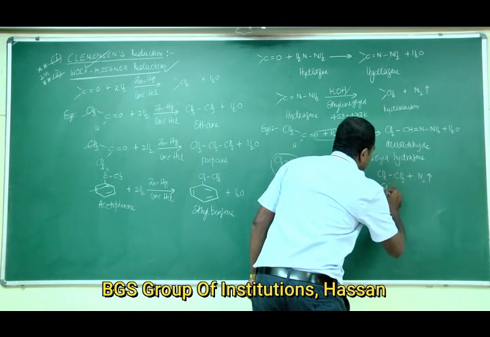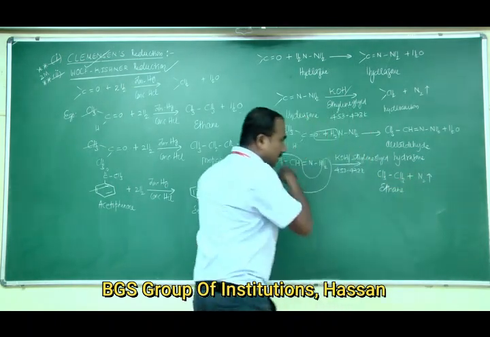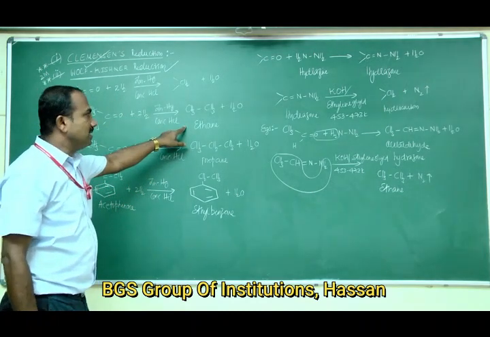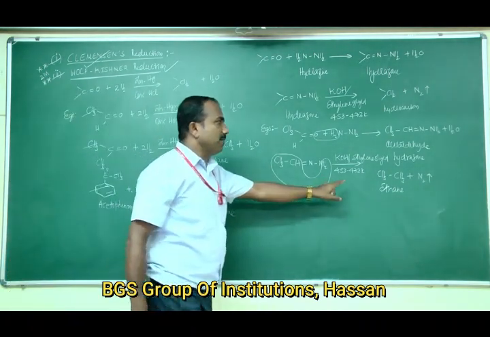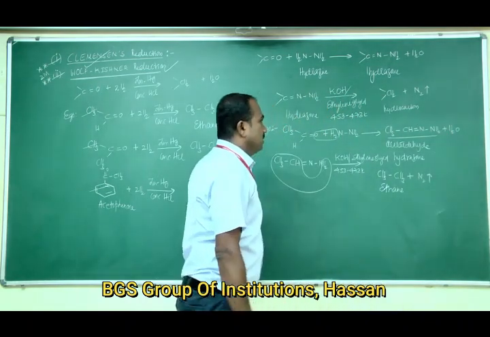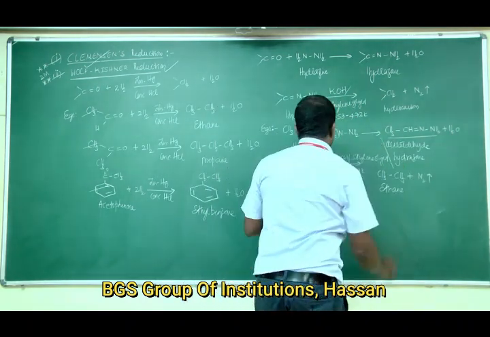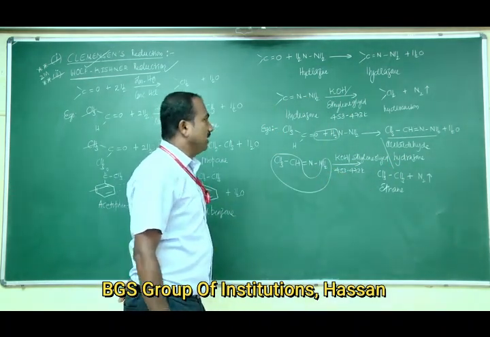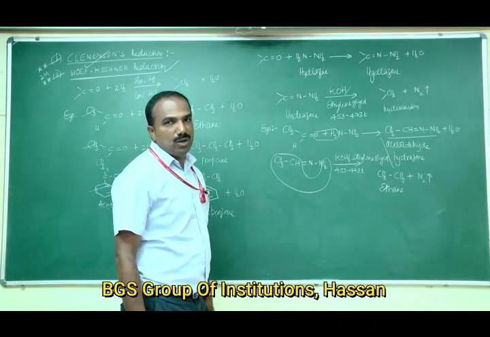The name of that compound is ethane. Whatever you get in Clemmensen's reduction, the same hydrocarbon is formed. But first you have to convert it to hydrazone. The hydrazone formed gets reduced to hydrocarbons. This type of reaction is called Wolff-Kishner